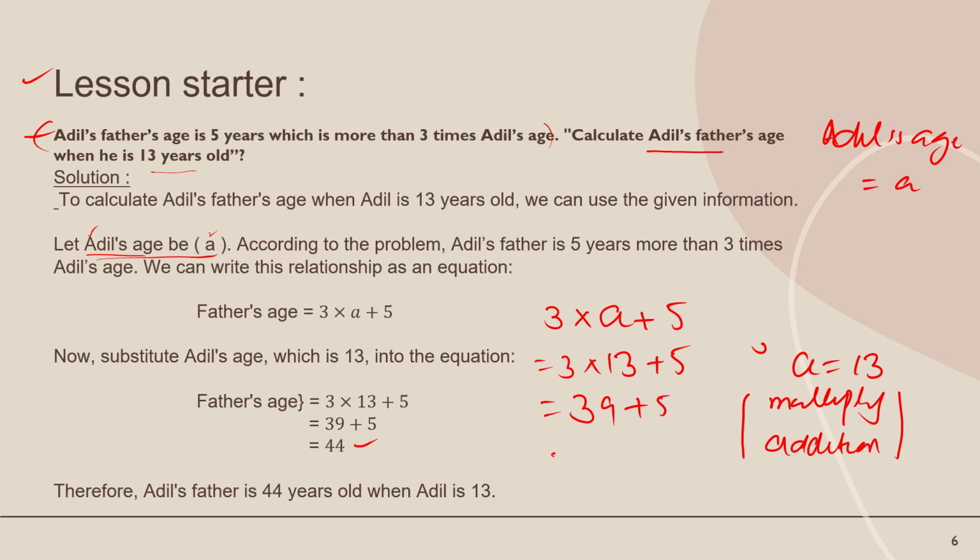The answer will be 44. So in this example you have learned how we can substitute a value in an algebraic expression like this one, and also how we can use the correct order of operations. We use the multiply operation first and then addition.